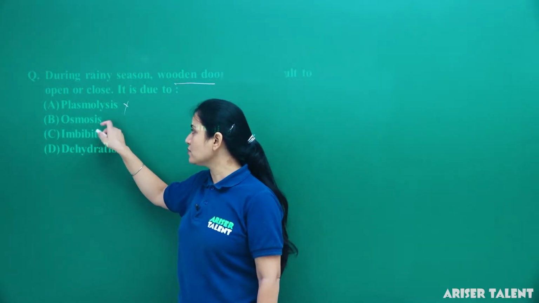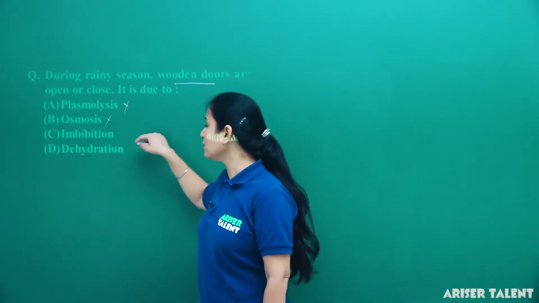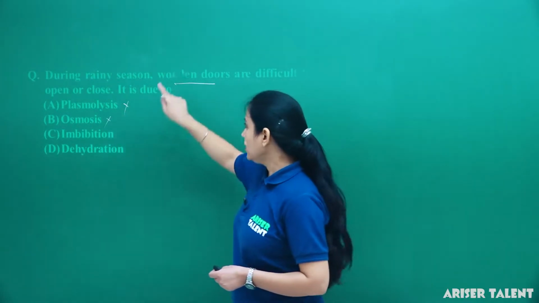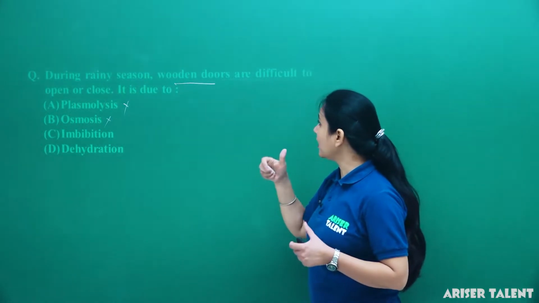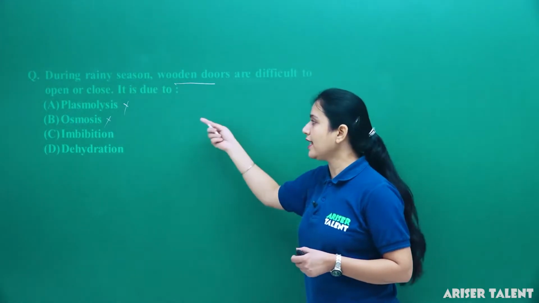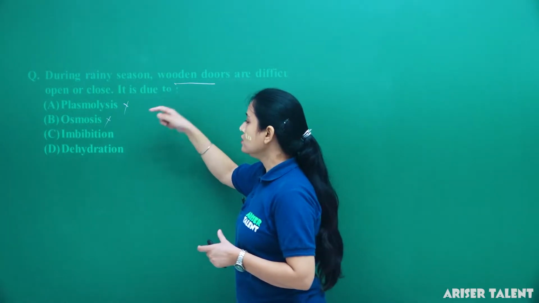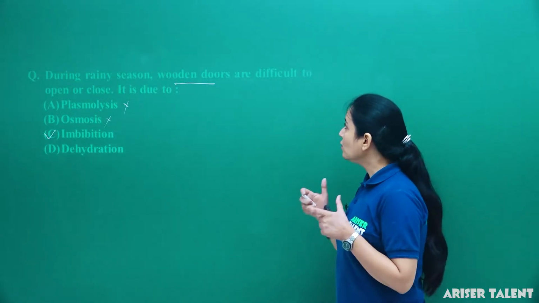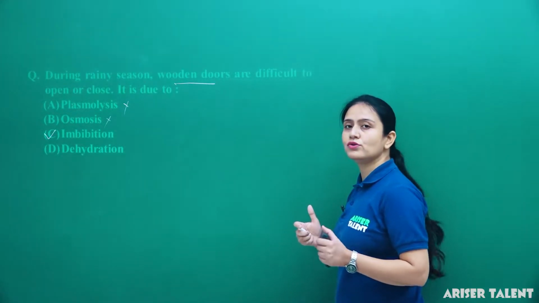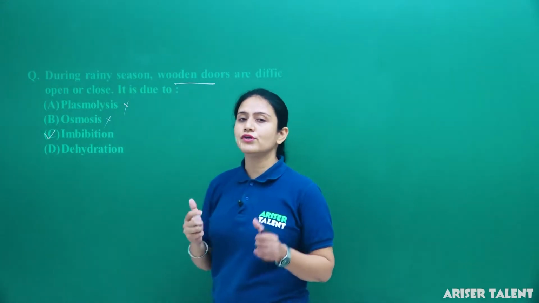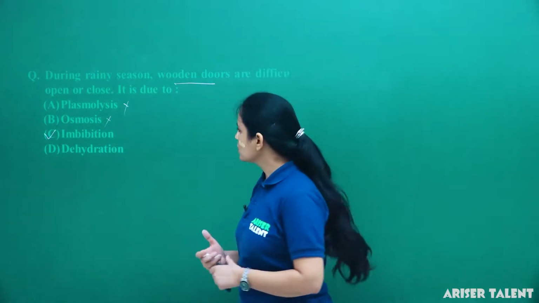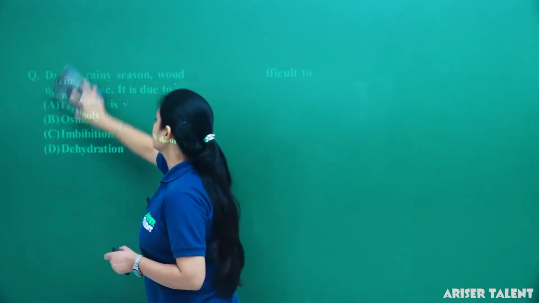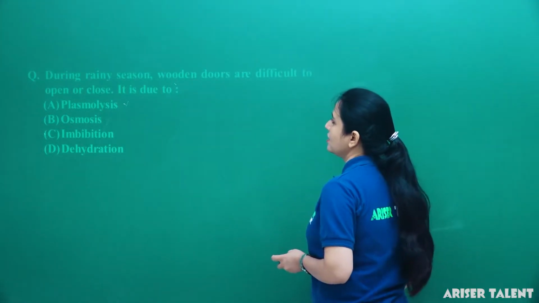If we talk about osmosis, it's also not the process because it's a part of diffusion. Imbibition means absorption of water. So the wooden doors get swollen because they absorb water. So the answer C, imbibition, is correct: during rainy seasons wooden doors are difficult to open or close due to imbibition, because the wooden door absorbs water and gets swollen.